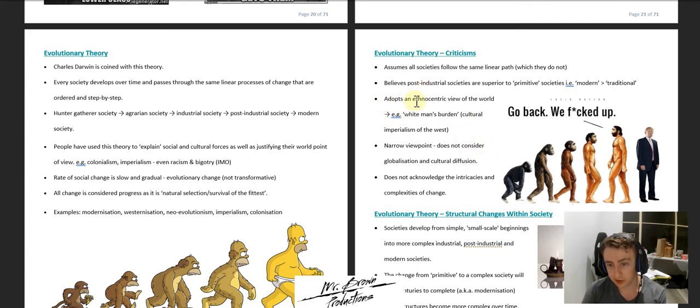Another criticism is that it adopts an ethnocentric view of the world. So ethnocentric, if you want to write above here, is the belief that one ethnicity is superior to all the others. So the idea of the white man's burden, which was the cultural imperialism of the West, the idea that the white man has to educate everyone on the grand way of living and the best way of living, is a criticism there, because yes, there are many good things about how they live, but it's not necessarily the best for everyone, and it's not necessarily the best overall, if there is such a thing.